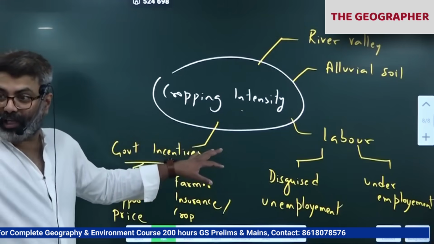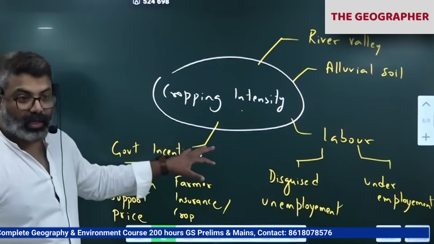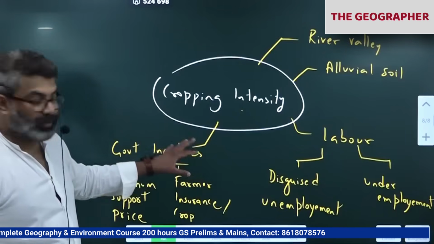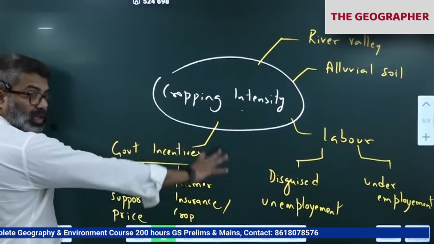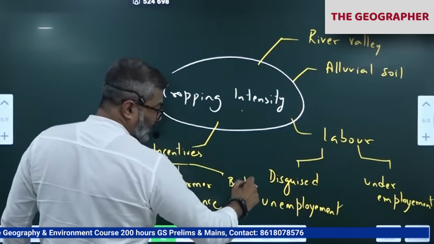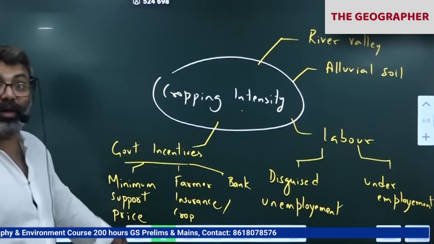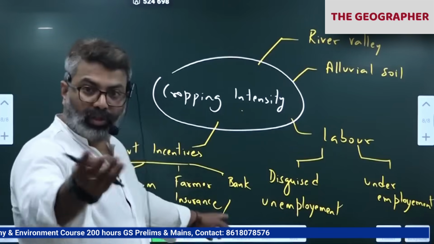Otherwise, you know how money lenders are. They'll give money, but they'll take your property papers. So that is another problem for us. So banks like NABARD also provide loans, and financial incentives are also given to the farmers. That is also we can add.